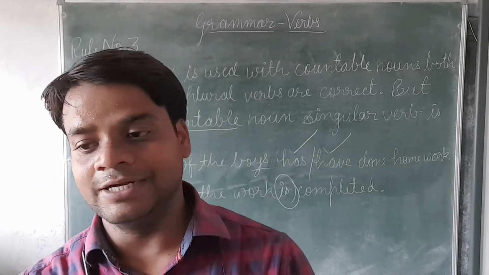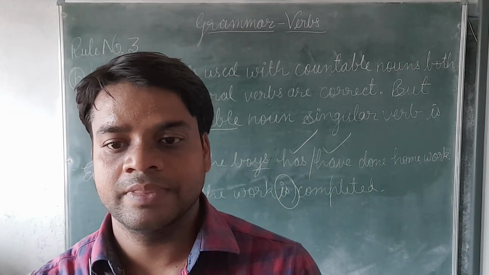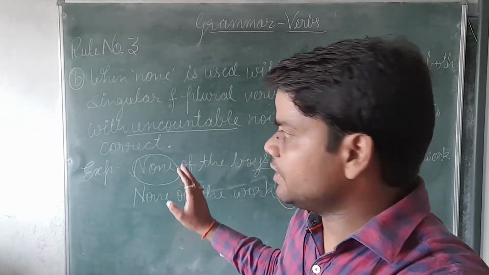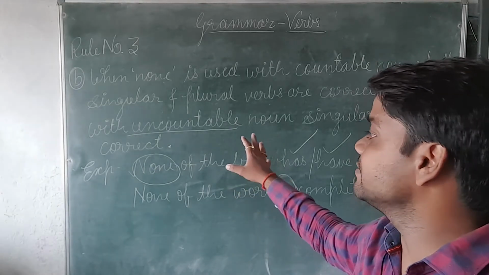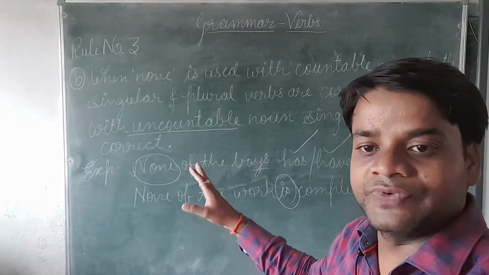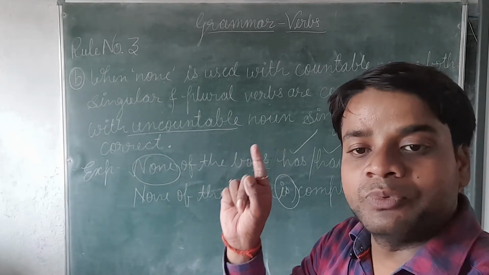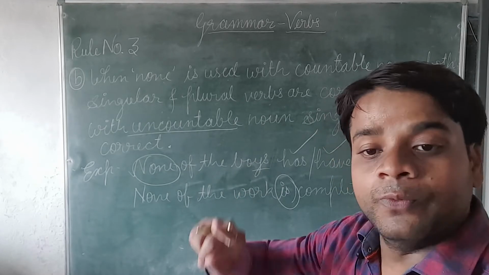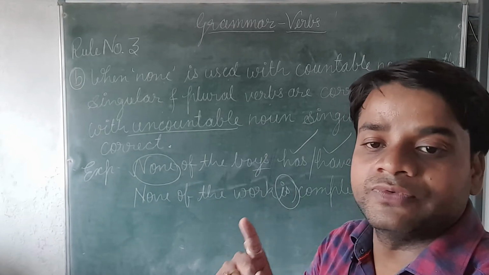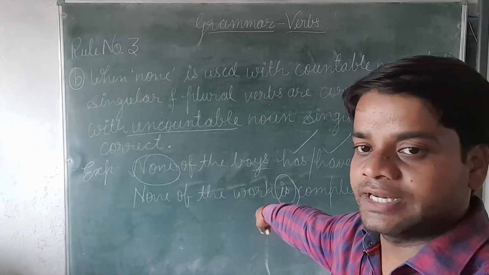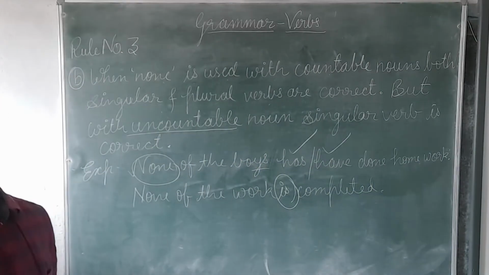Is it clear to all? Once again, now you have started teaching. Listen once again: when the word none is used with a countable noun, we can use both singular and plural verbs. When it is used with an uncountable noun, we can use only a singular verb. These two examples are given here, so you can understand by them. You can copy it.